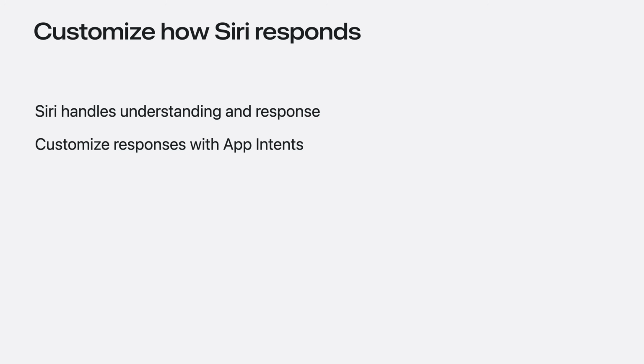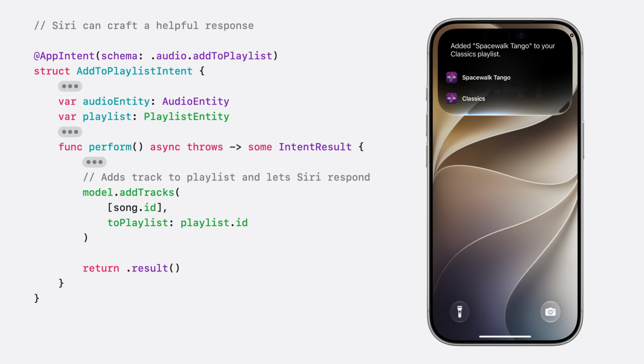Let me illustrate this with some code. In CosmoTunes, Add to Playlist intent lets people add songs to a playlist. To start, I want Siri to handle the response. In the perform method of the intent, I'll add the song to the playlist and return an empty intent result. This tells Siri to take care of the response when the intent runs.